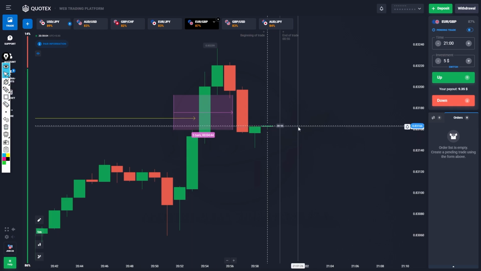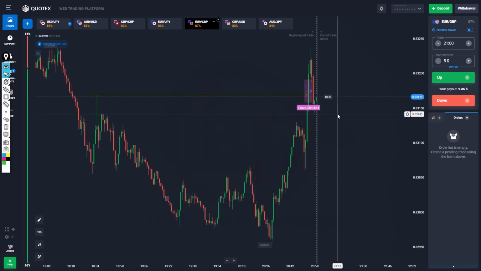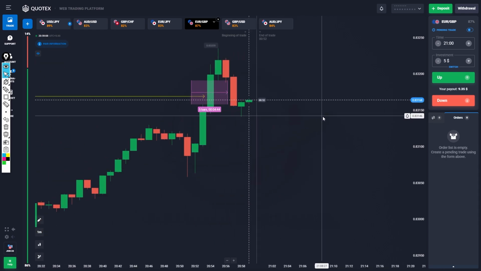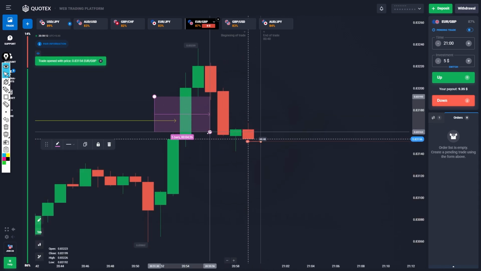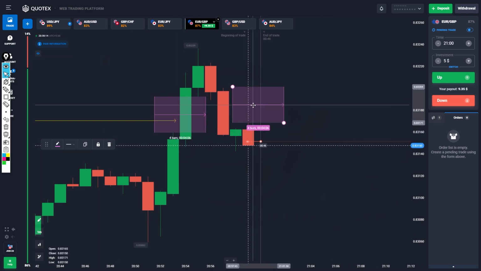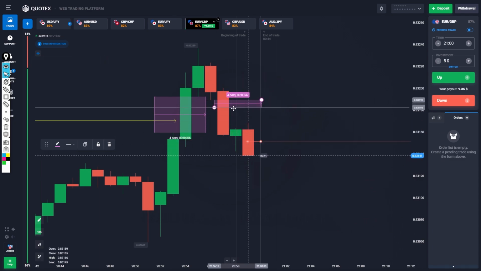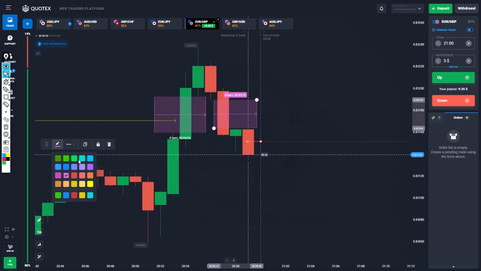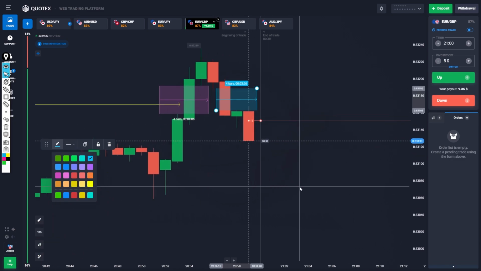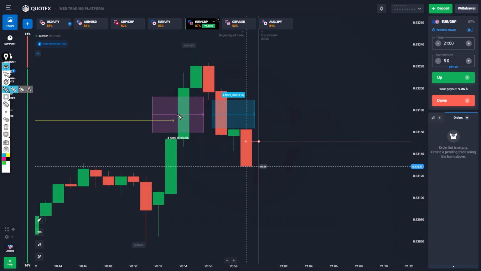Yes, this is one kind of confirmation gap for me. So I need to check whether to take the trade or not. I will take one trade here. So what is the reason? I will explain. Simple logic. So even though the market is moving very fast upside, see, here in blue color there are two gaps. Wait for it. This is the manipulation gap.